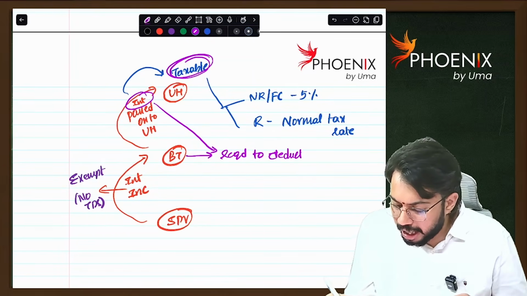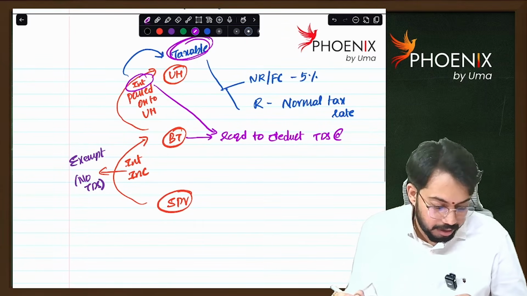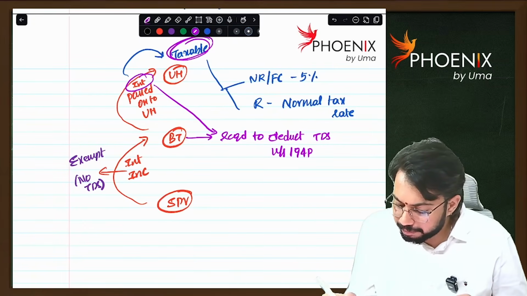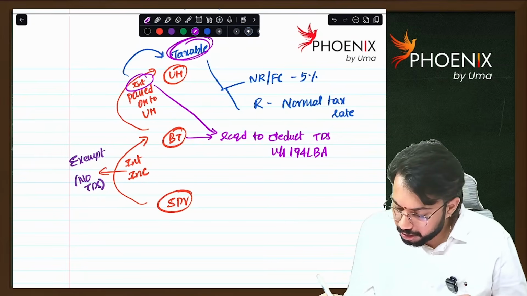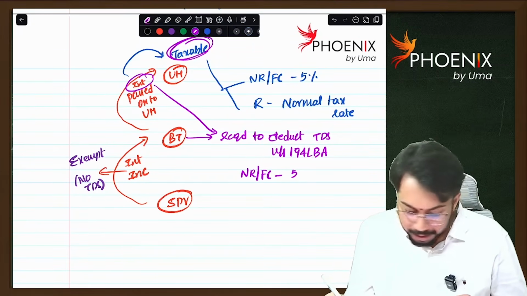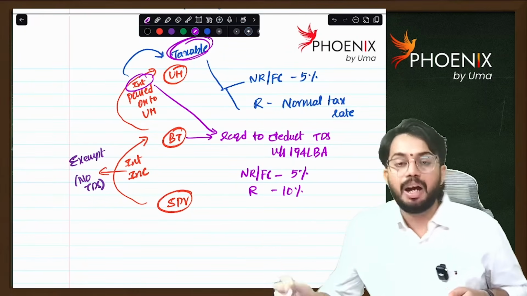Business trust is required to deduct TDS at the rate under section 194 LBA. In case of non-resident or foreign company, the TDS rate is 5%. In case of resident, the TDS rate is 10%. Are you able to understand?